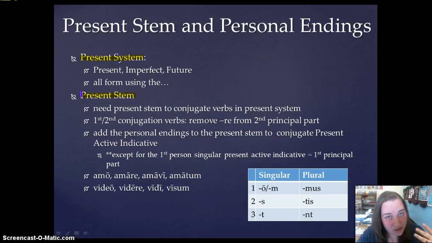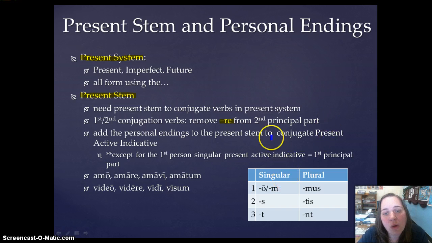If we need it to conjugate our verb, then we need to know how to get it. For first and second conjugation verbs, you get the present stem by removing the RE from the second principal part. So in addition to the second principal part telling us what conjugation a verb is in, it also gives us the present stem.